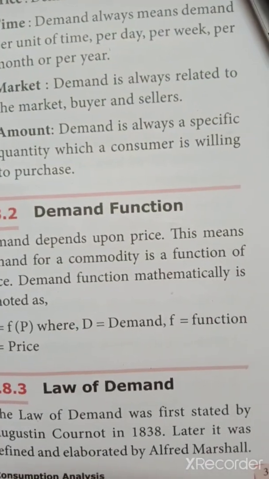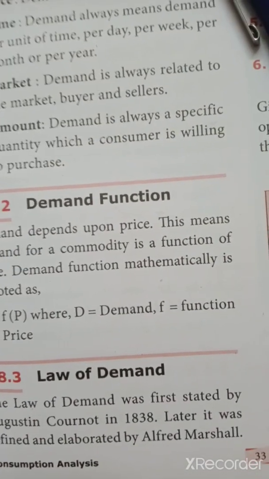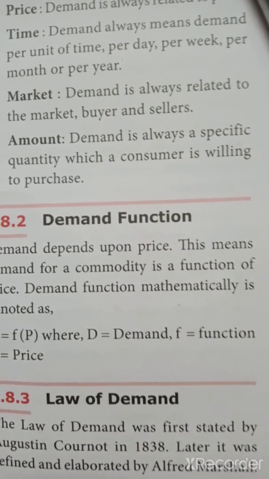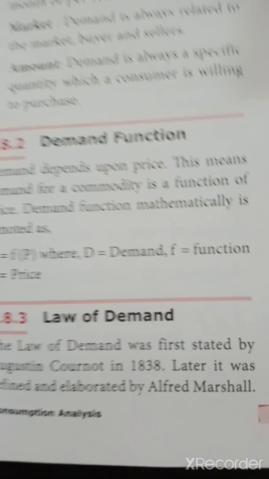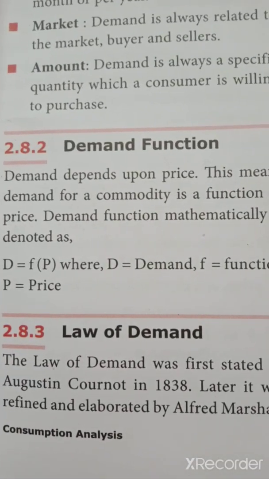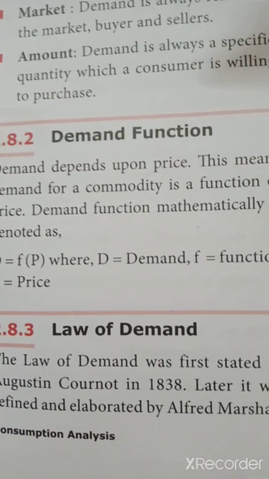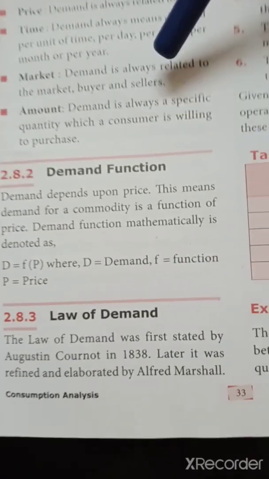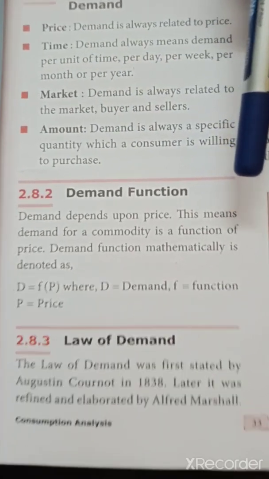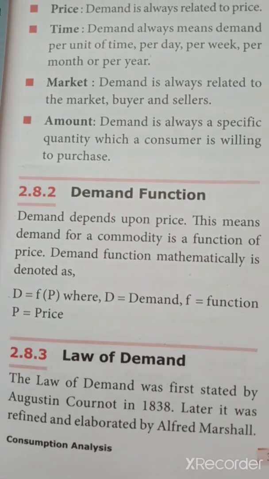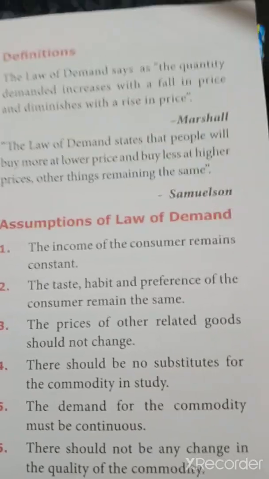One more important law in economics, next to the law of DMU, is the law of demand. Law of demand is a very simple law and also a very, very important law. Primarily, this law was stated by Augustin Cournot in the year 1838. Later on, it was refined and perfected by Alfred Marshall. Let us see what the law says.